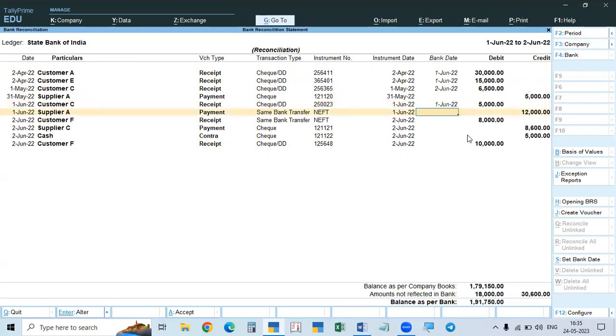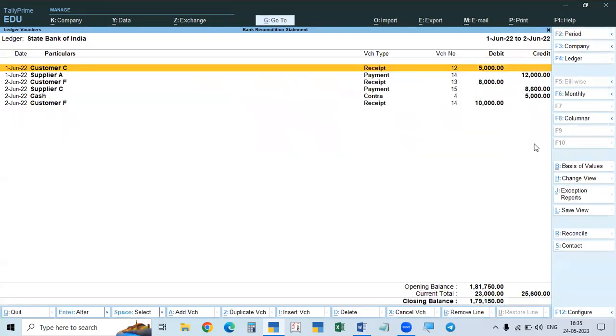These two are left only. So 1st June, 2nd June, they reflected. Both are left. The third one, 2nd June, is not reflected. And this is reflected, and this is also not reflected. That means for the month of May, 1 is not reflected, and for the month of June, 2 are not reflected in the bank. Now if we accept this, this will be over.